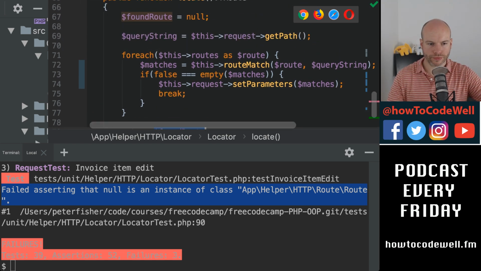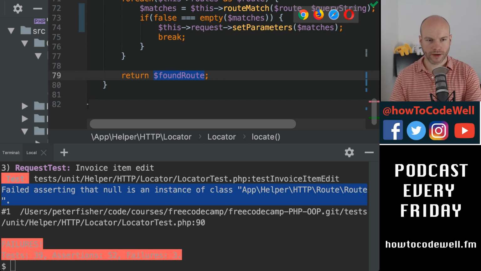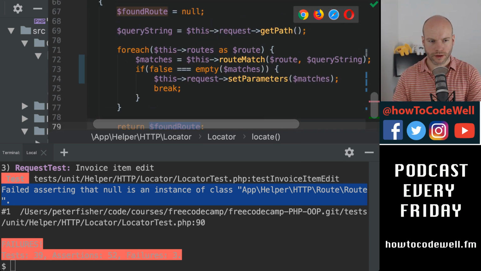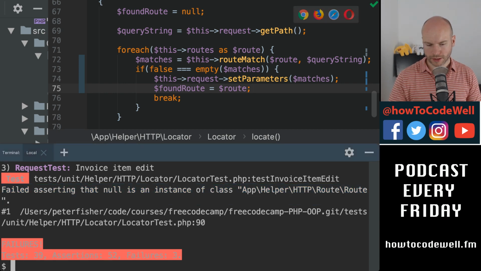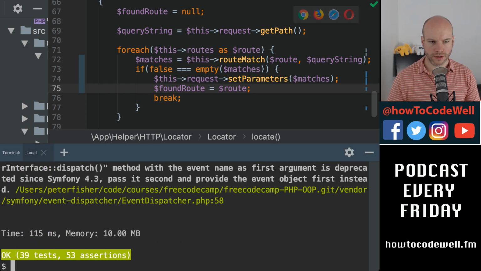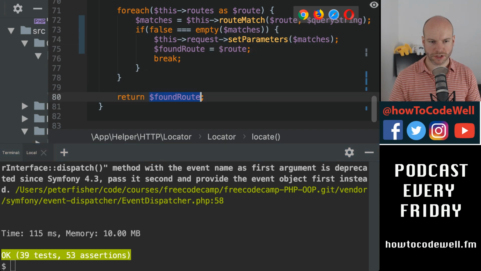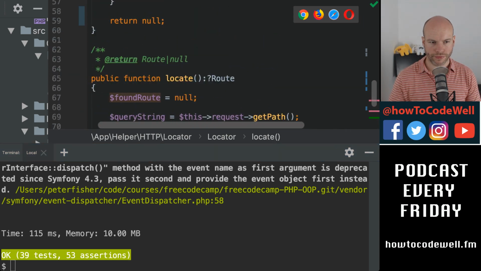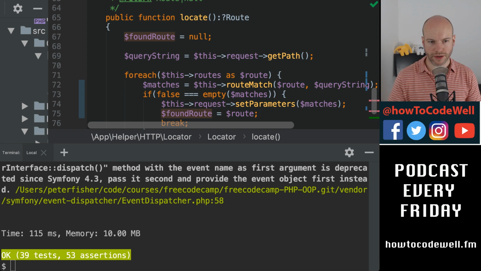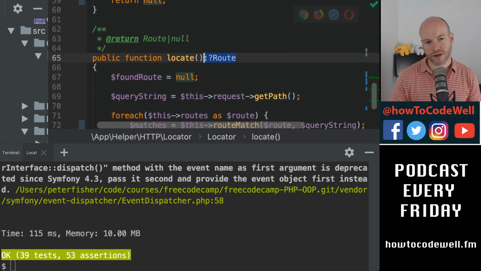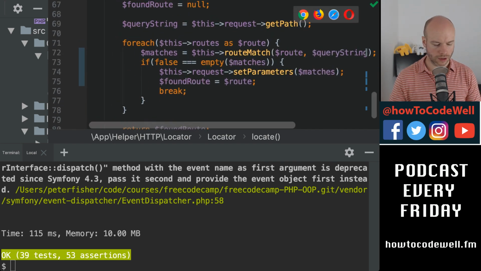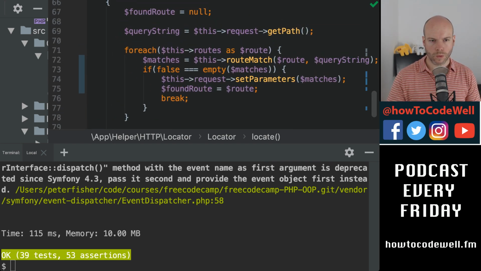So what we need to do, let's just grab that and go back into here. We need to do root. Found root is equal to root. There we go. Run that. Yeah, passed. Because what I wasn't doing is actually returning that. Yeah, PHPStan would have picked that up because it would be returning null, although maybe it wouldn't. Okay, whatever.